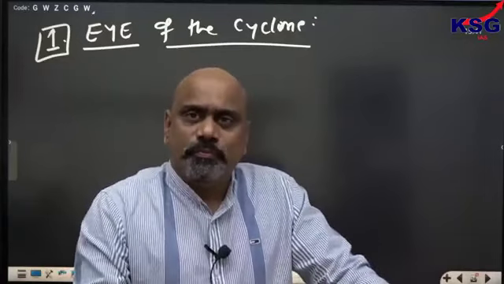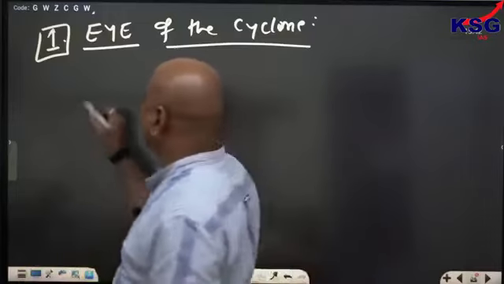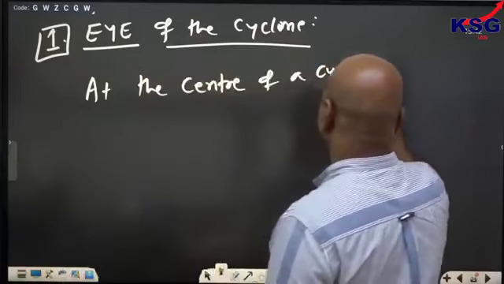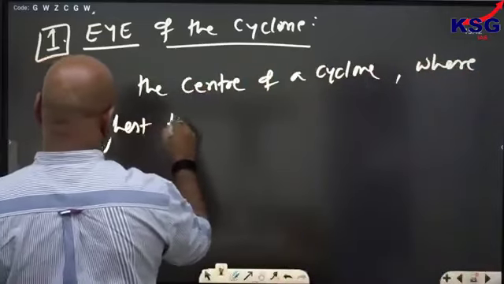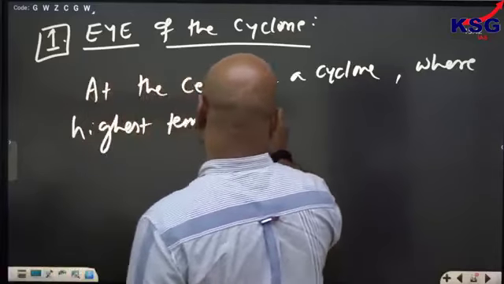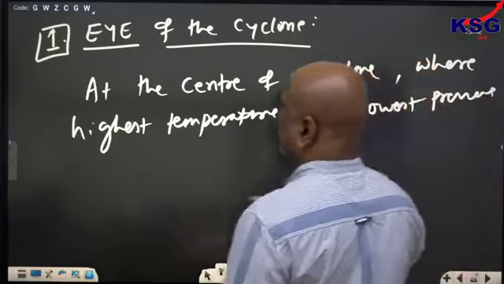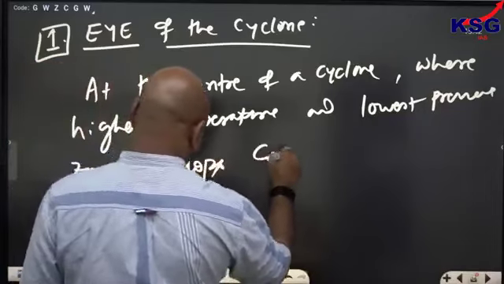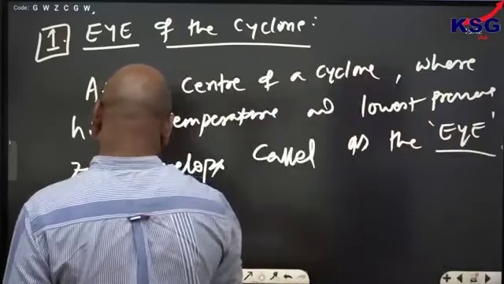At the center of the cyclone, where you have the highest temperature and lowest pressure, a zone develops called the eye of the cyclone.